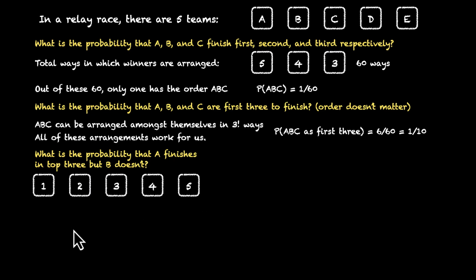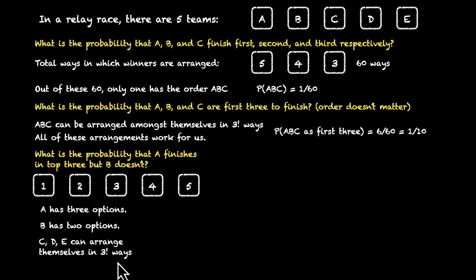If we rank people in this race, we have first, second, third, fourth, and fifth, these 5 positions. A can pick any one of these 3. A has 3 options. A could be first, second, or third. Whereas B does not win, which means B has 2 options. It could be fourth or fifth. What about C, D, and E? Well, they can arrange themselves in the remaining 3 slots. That can be done in 3 factorial ways.